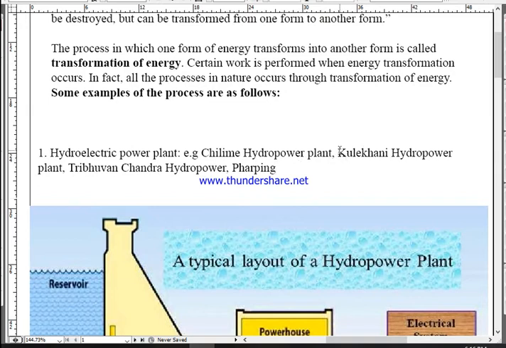But the problem is Kulekhani is a large scale hydropower station, and it is very dangerous to get inside. That's why visitors are generally not allowed inside the hydropower plant when it is being operated, for safety reasons. It's very dangerous to get inside.